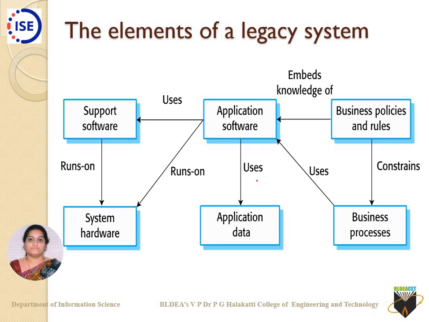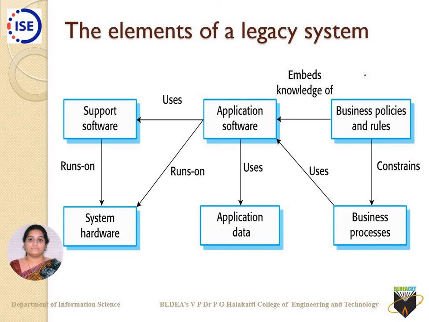The application software uses application data. At the same time, business processes use the application software. There can be business policies and rules that are required whenever you are working with an application software.